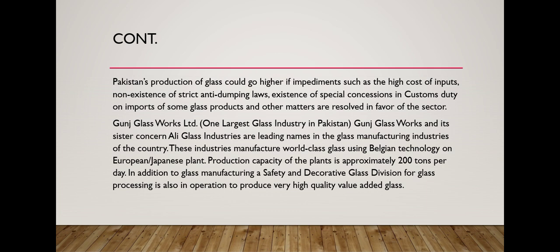Ghani Glass Works Ltd, one of the largest glass industries in Pakistan, and Ghani Glass Works and its sister concern Ali Glass Industries are leading names in the glass manufacturing industry of the country. These industries manufacture world class glass using Belgian technology on a European Japanese plant. Production capacity of the plants is approximately 200 tons per day. In addition to glass manufacturing, a safety and decorative glass division of glass processing is also in operation to produce very high quality value added glass.